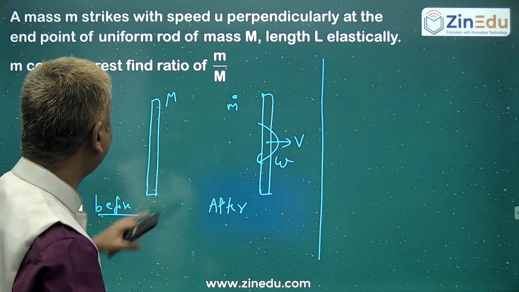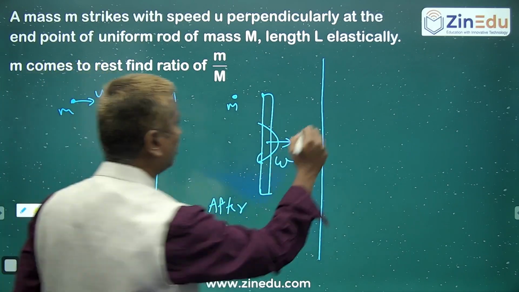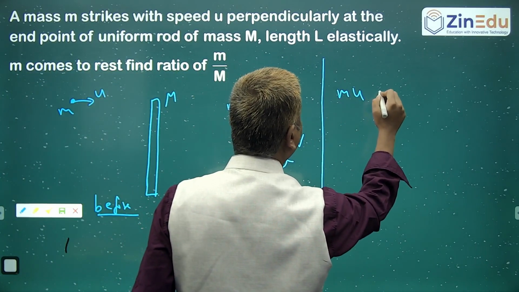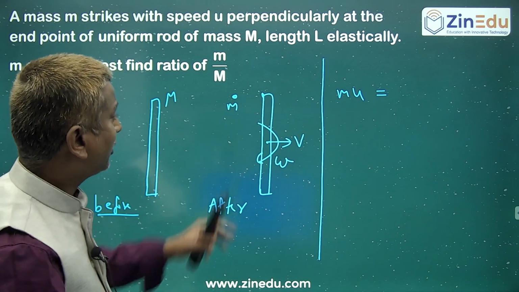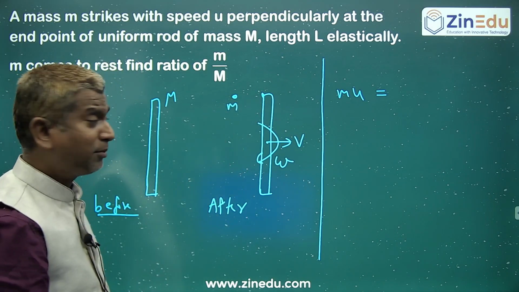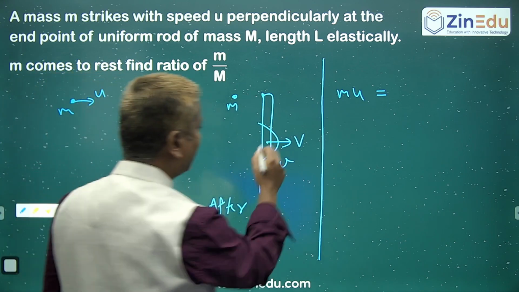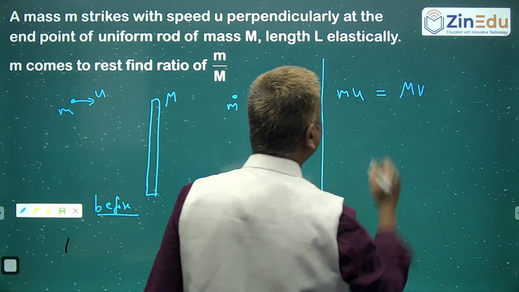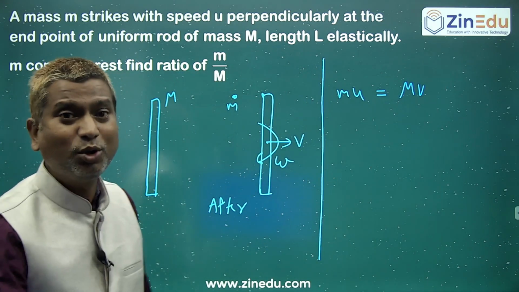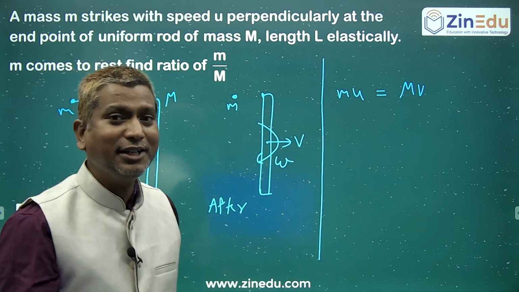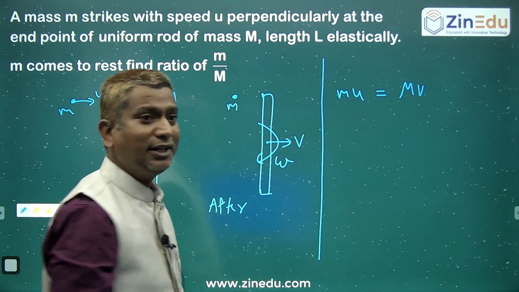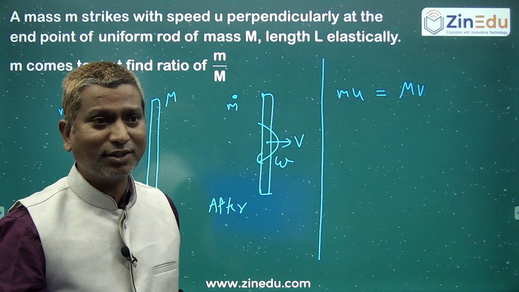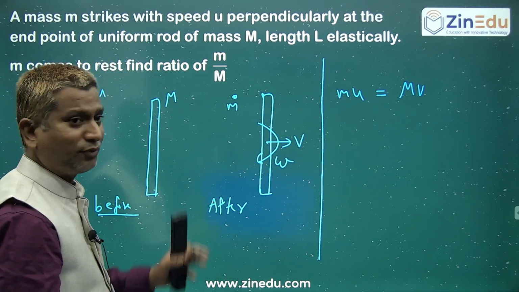So conservation of linear momentum: initial momentum of the system is mu, and the rod is not having any momentum. Finally, small m is not having any linear momentum, but the rod is having linear momentum, so capital M times the velocity of the center of mass. You know, for any rigid body, what is the linear momentum of the total system of particles? It's simply the linear momentum of the center of mass, correct or not? Like that. So that is the first.